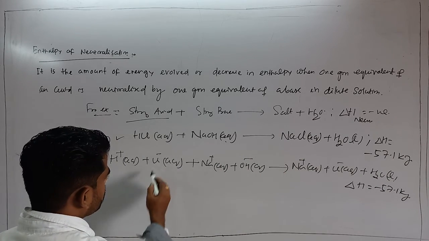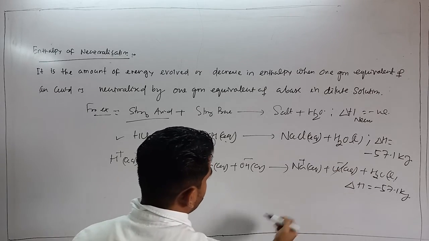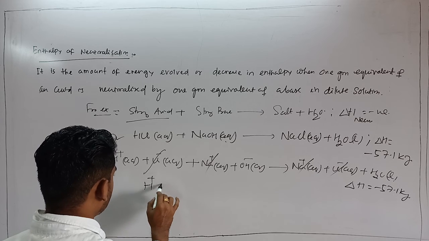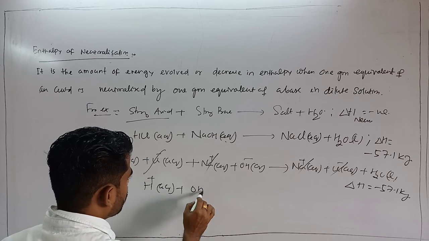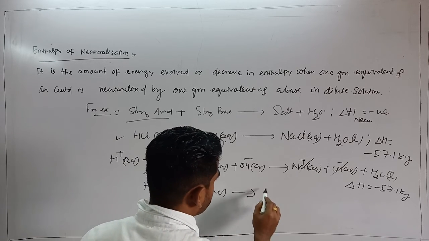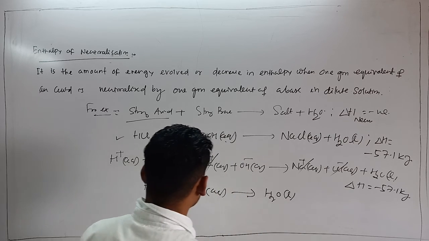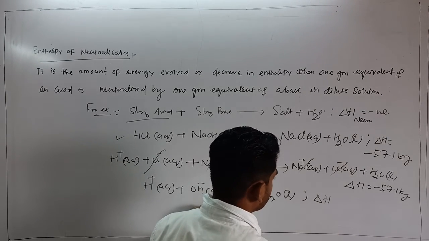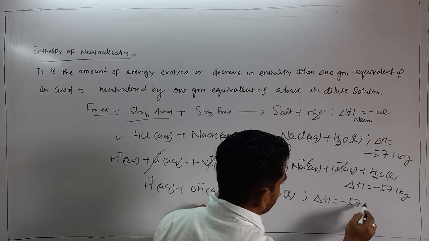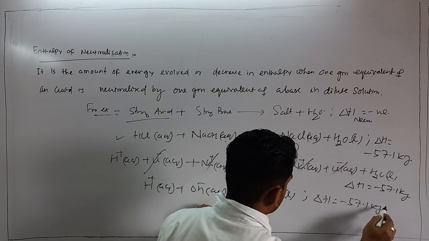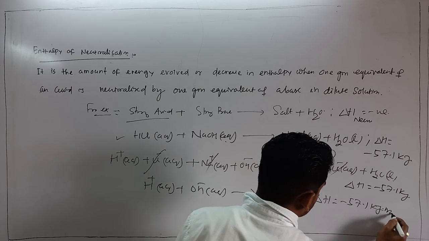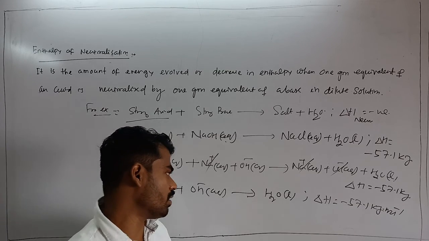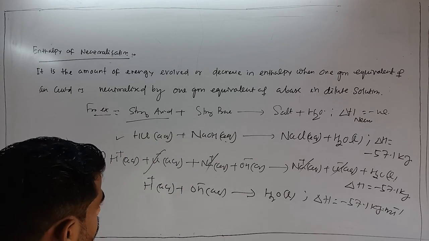And here you see the Cl minus ion gets cancelled, Na plus gets cancelled. So this is nothing but H plus aqueous plus OH minus aqueous gives you H2O liquid. So it's a neutralization reaction, H plus and OH minus, the heat of formation of water, you can say, del H minus 57.1 kilojoule per mole, because 1 mole of water is formed over here.